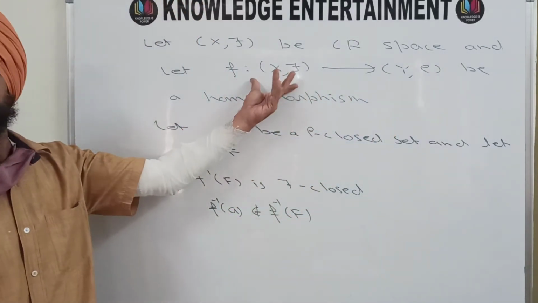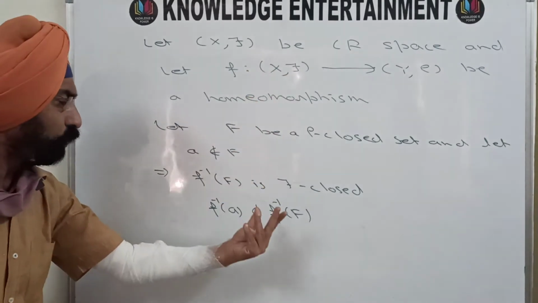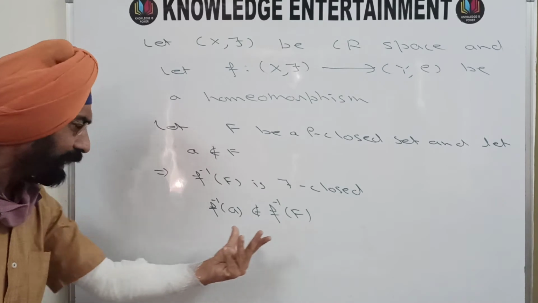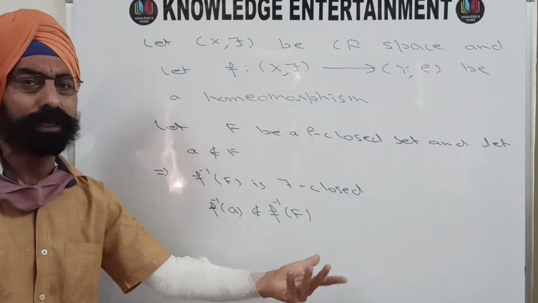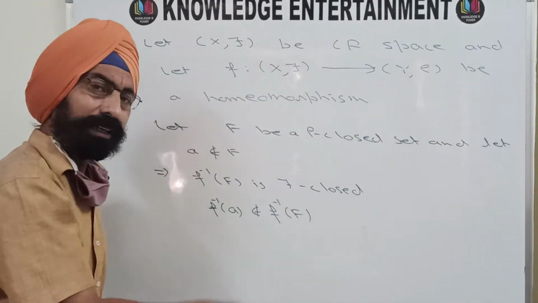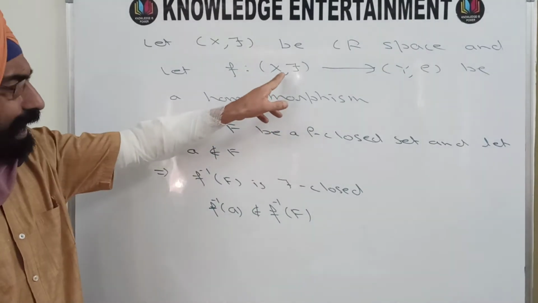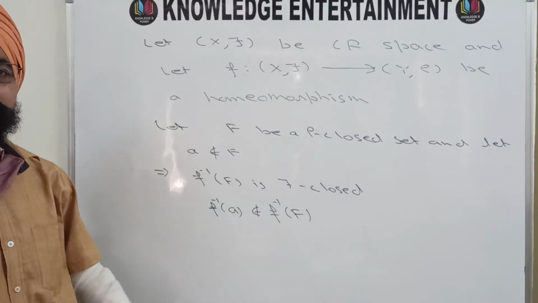And this space is given to be completely regular. In this completely regular space, we have a closed set and a particular point that does not belong to that closed set. Since it is completely regular, there must be a continuous function from X to the closed interval [0, 1] satisfying the given condition.